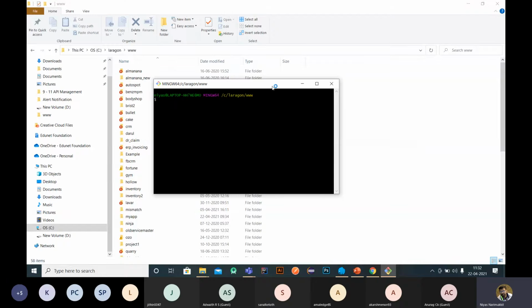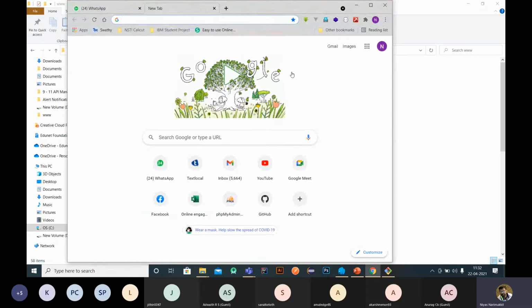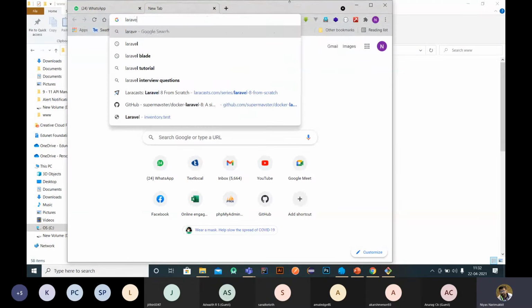So next we have to create an application, right? What is the command for creating an application?